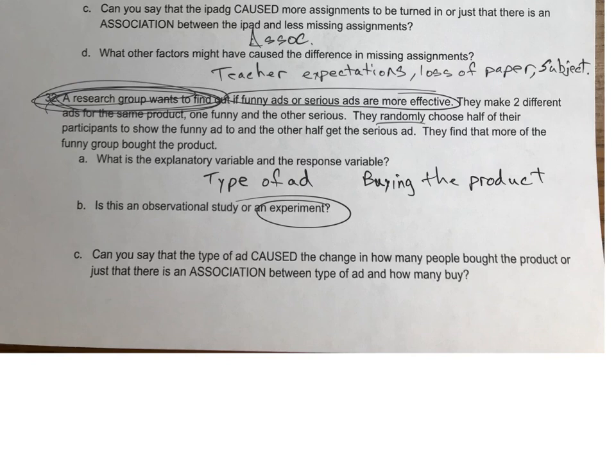Can you say that the type of ad caused the change in how many people bought the product? Because it's experimental, meaning they made this experiment. You're not observing, they're making this. You have to assume that the result was caused. Okay? So this is a causation. Okay? Not association.